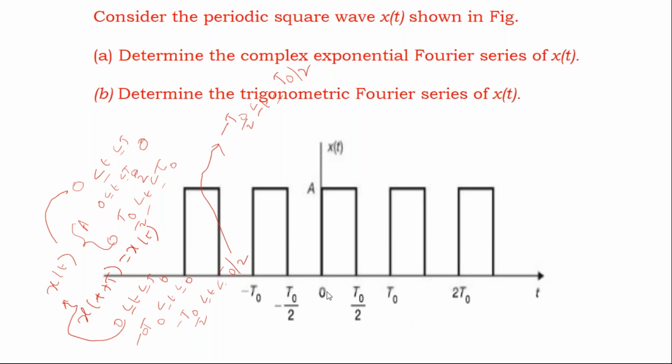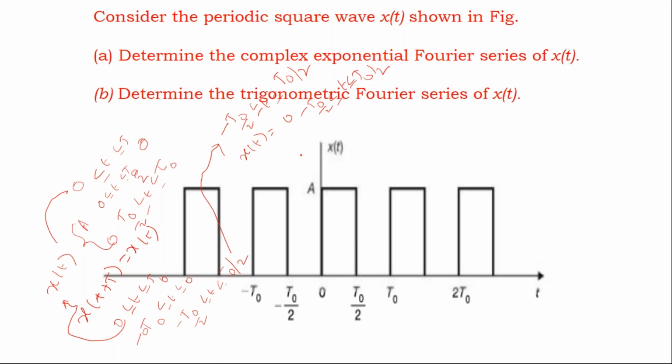Observe it. From -t0/2 to 0, what is the amplitude of the waveform? I am moving the mouse, observe. Yes, the amplitude is 0. That means you can write x of t equal to 0 for -t0/2 less than t less than 0. Now tell me the amplitude from 0 to t0/2.